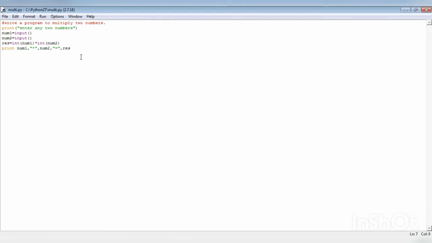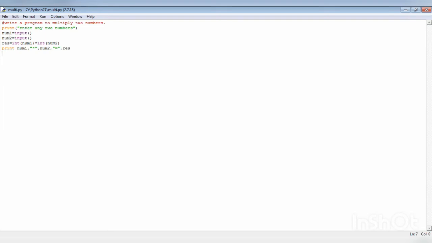Now, another program, let us understand. It's very simple. We just have to multiply two numbers, okay? Print, enter any two numbers. Again the same thing. This statement will ask the user to enter any two numbers. Now, the entered number will be stored in num1.